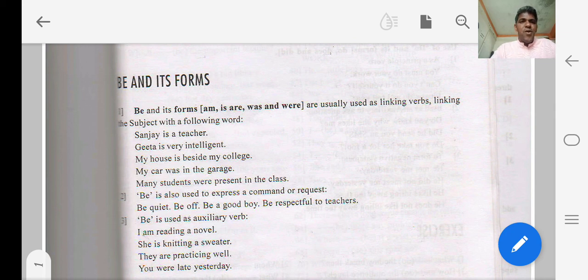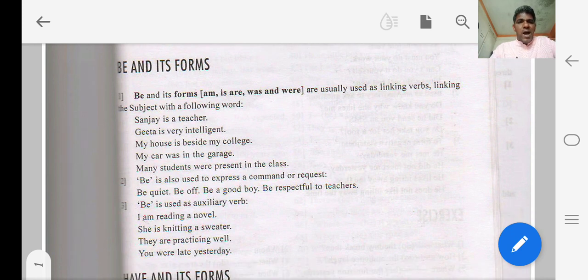Okay, so sometimes be is also used to express a command or a request. For example, be quiet, be off, be a good boy, be respectful to teachers. So in all these sentences, be is used to give an order or a command, and also be is used as an auxiliary verb or helping verb.